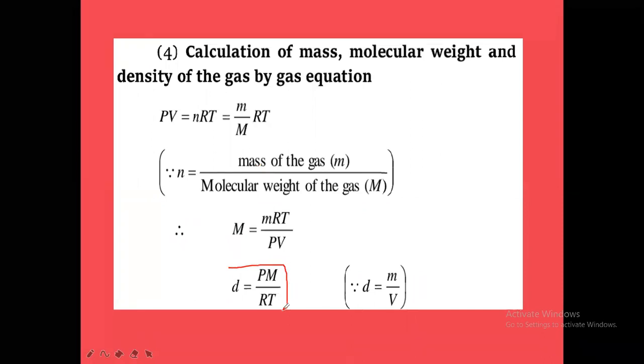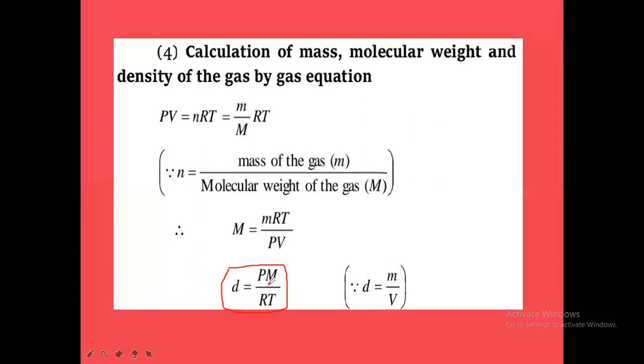The density formula. Based on this density formula, one problem was asked by one student. Sometimes they say that the density of nitrogen is equal to the density of oxygen. Then we take PM by RT for nitrogen, which must be equal to PM by RT for oxygen gas. For two gases with equal density, that's why we have to equate them.